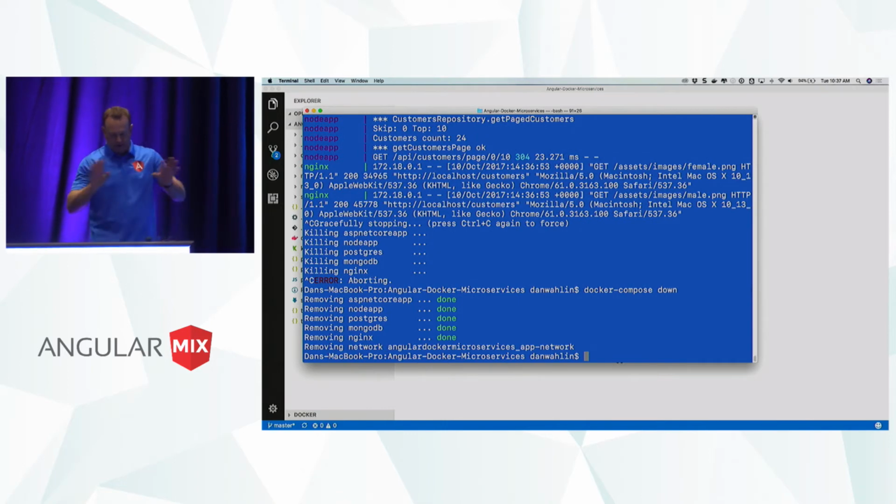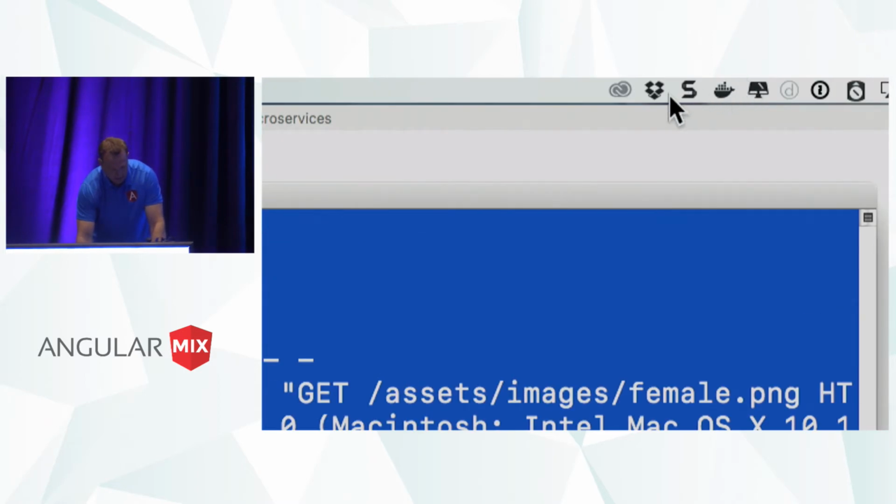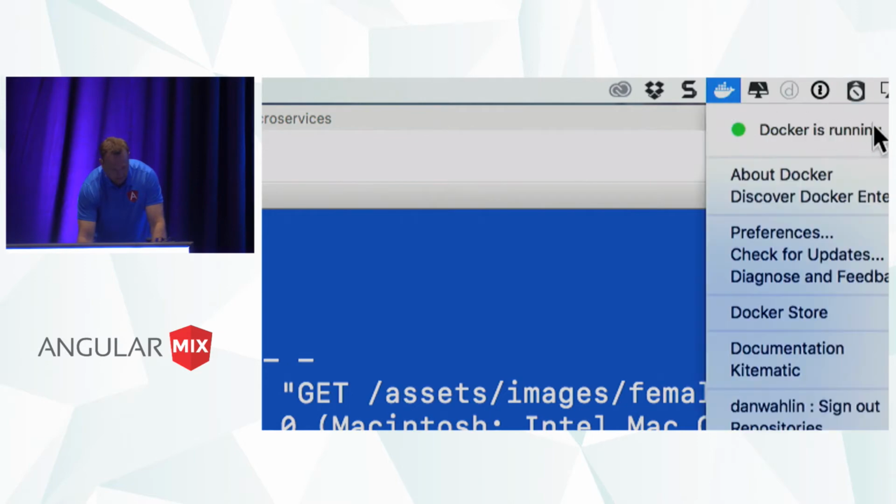And we're going to stop. OK, now all these containers are gone. Now, while we're here, before I introduce Docker a whole lot, what do I have going on to make this work? Well, up here, you're going to notice a little whale icon.